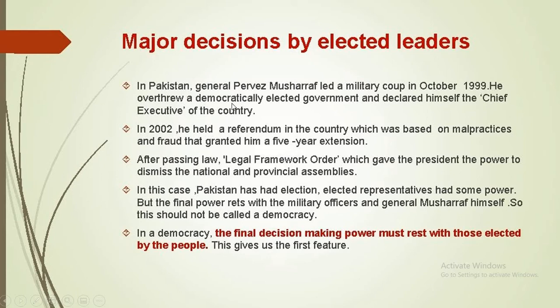In Pakistan, General Pervez Musharraf led a military coup in October 1999. He overthrew a democratically elected government and declared himself the chief executive of the country. He started ruling that country.